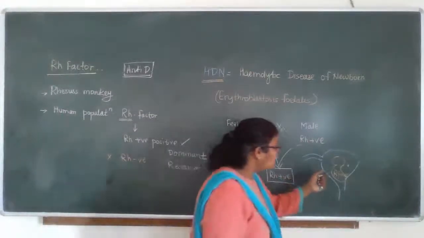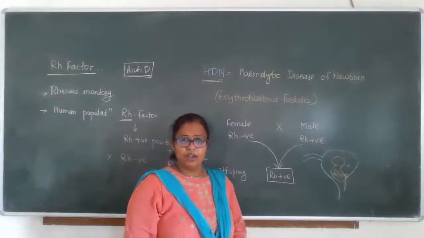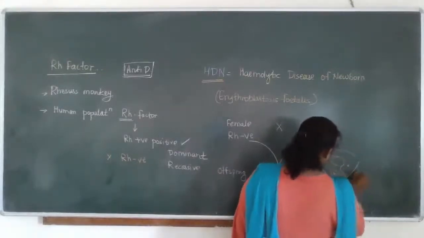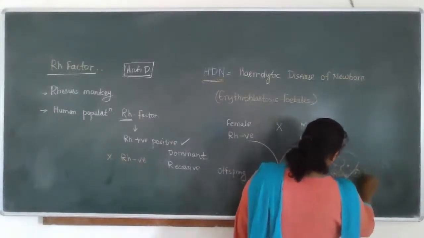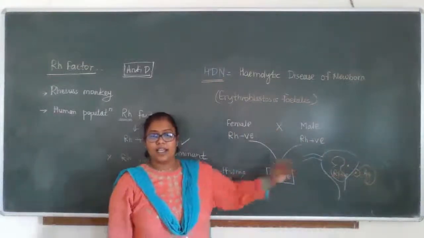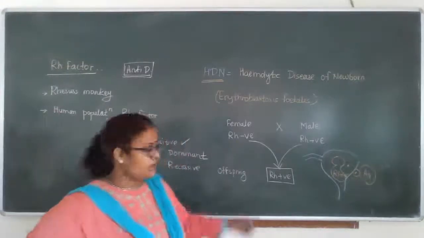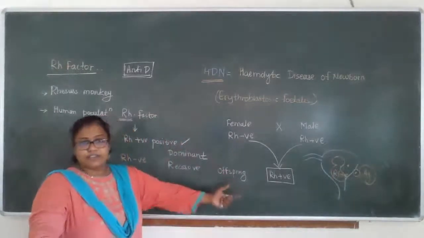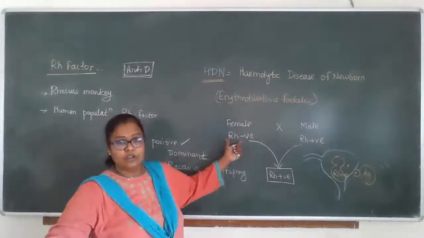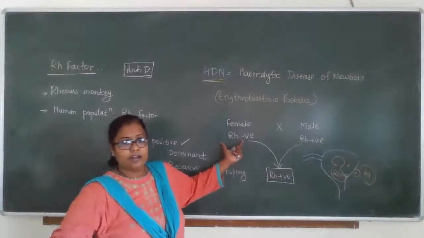As this Rh positive fetus is growing inside the Rh negative mother, the Rh positive factor of the fetus works as an antigen for the mother's blood, because it's a foreign substance. The Rh positive factor is not her own. Her own is the Rh negative one. Clear?